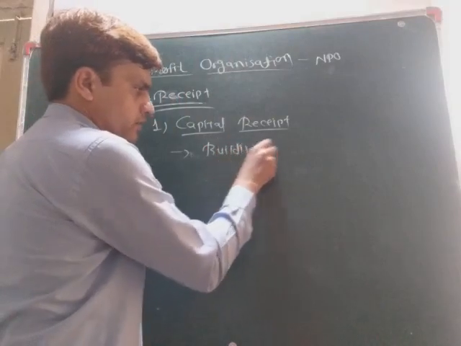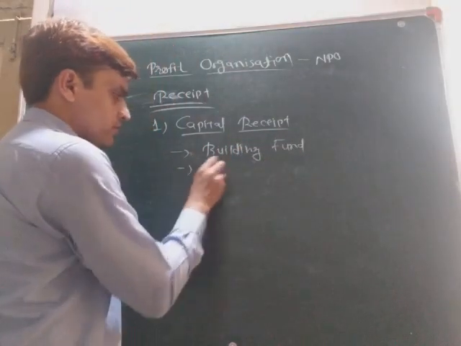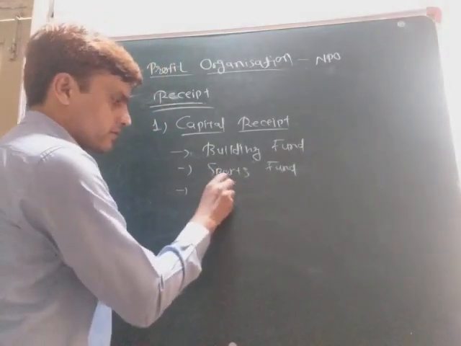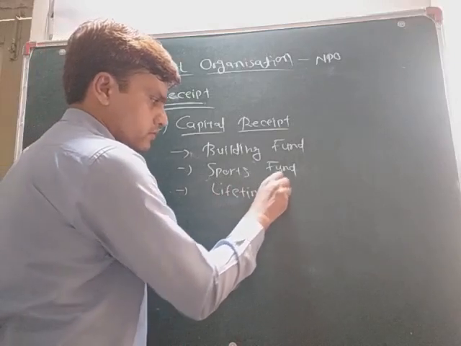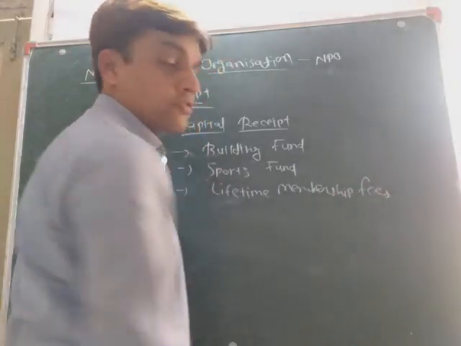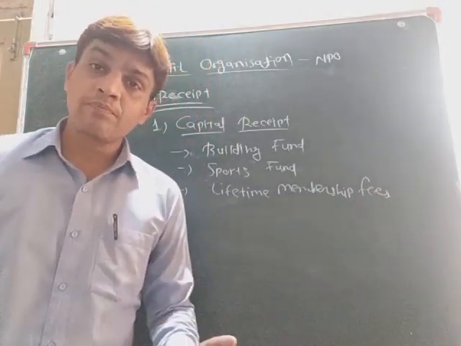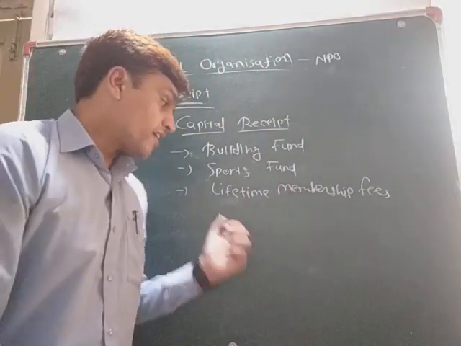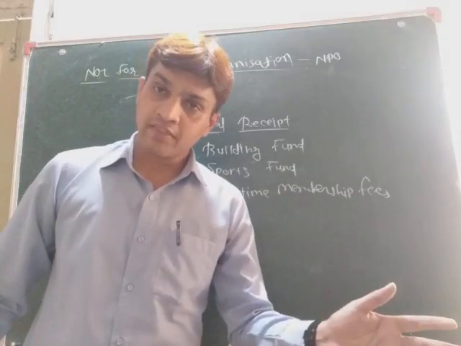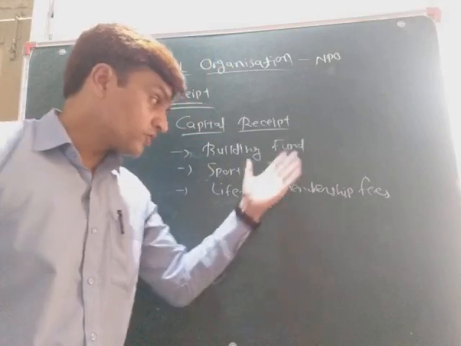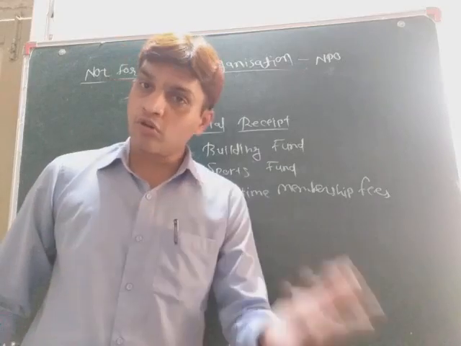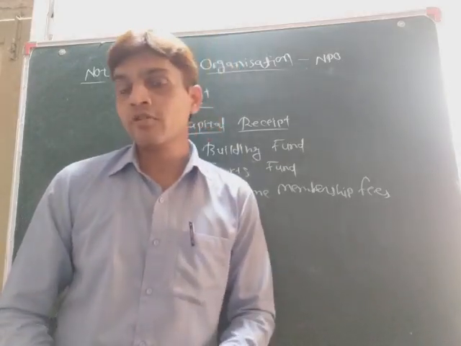Like building fund, then sports fund, then lifetime membership fees. Okay, these are all examples of capital receipts. Lifetime membership fees, that is lifetime. Once you pay, there is no need to pay again. That is called lifetime. Okay, so all this kind of income are capital receipts because they give benefit for more than 1 year to the NPO. That's why they are called capital receipts.